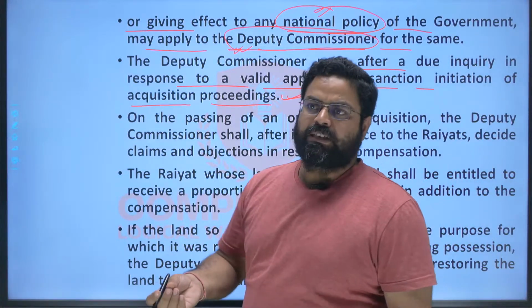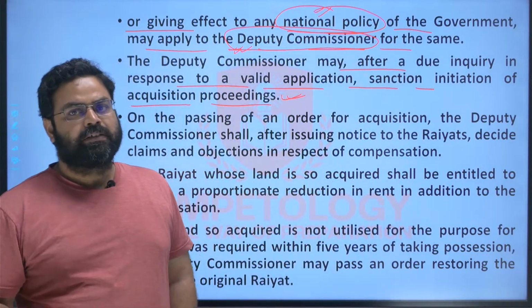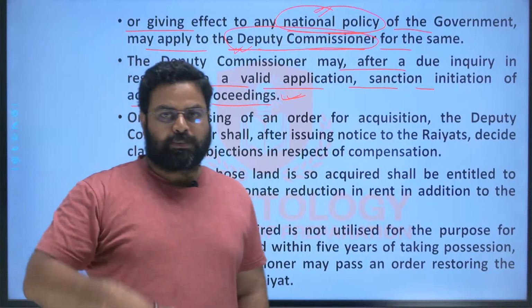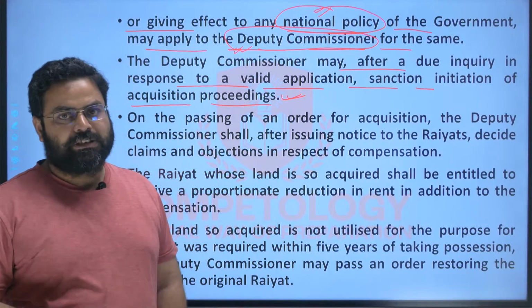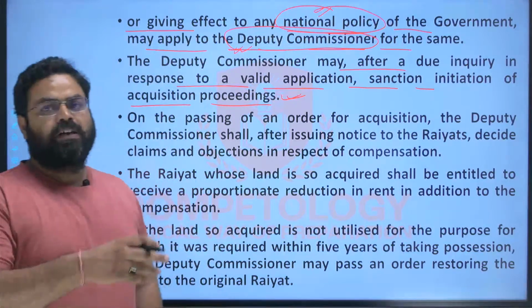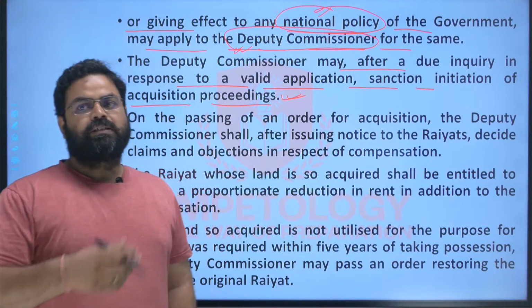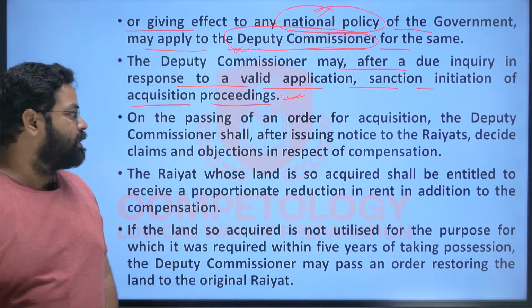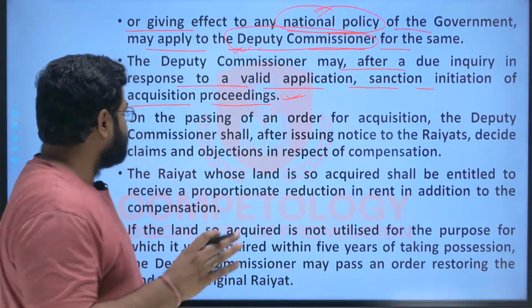If there is a national plan, then the inquiry is not that much needed, because it is a top down approach. The central authority itself is saying that you have to do the land acquisition. So simply here the DC will pass an order that start the land acquisition process. This is the route map, these are the regions in which you have to do the land acquisition, and accordingly the land acquisition will start, right?